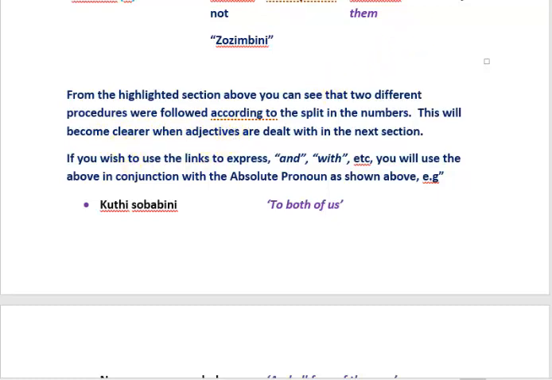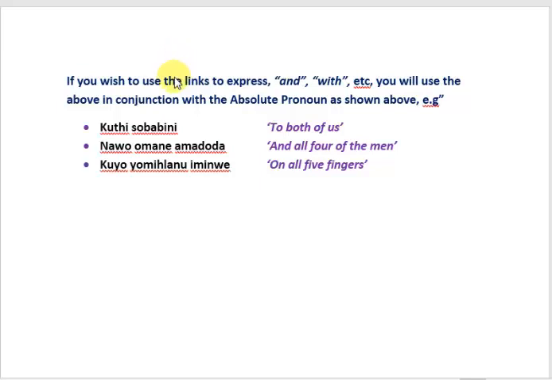If you wish to use this particular aspect of the pronoun with the links ku and na, for example, you would again have to use the absolute pronoun. Remember, we demonstrated that above. Sobabini is what we've just looked at now. So you can't say ku sobabini, but kuti, and that kuti is the absolute pronoun, followed by the sobabini, which is the quantitative pronoun.